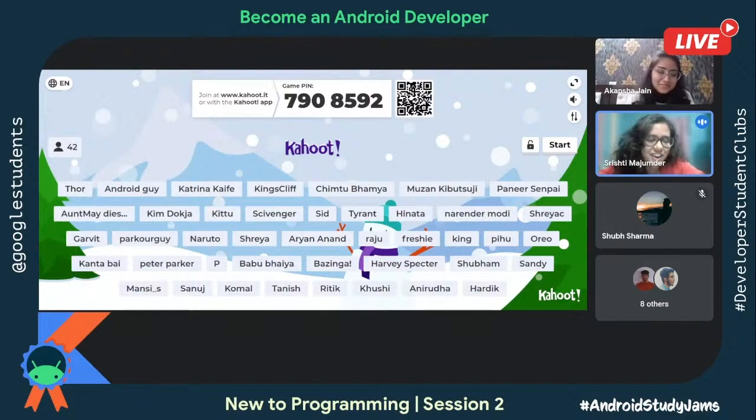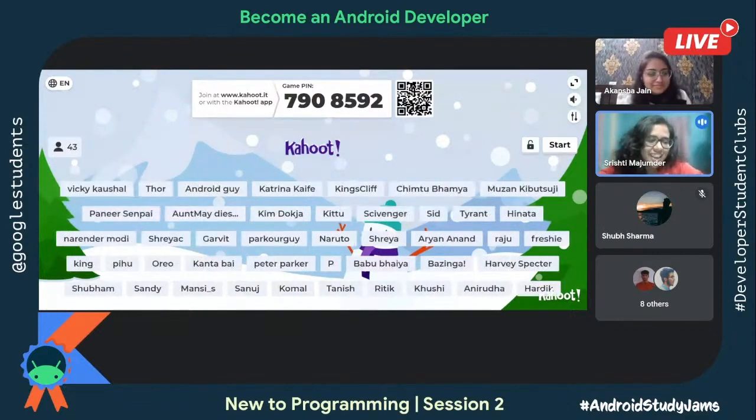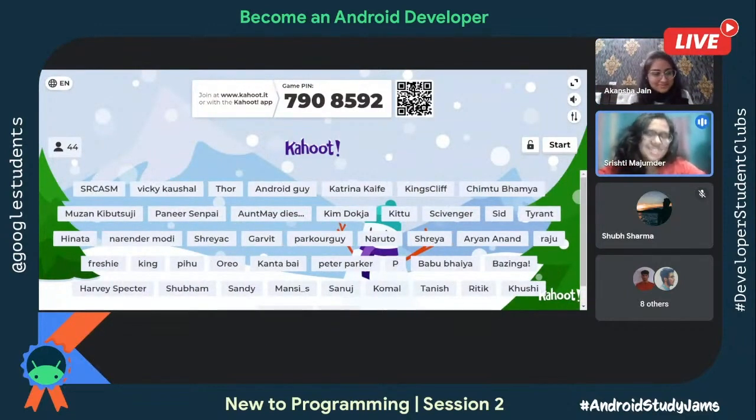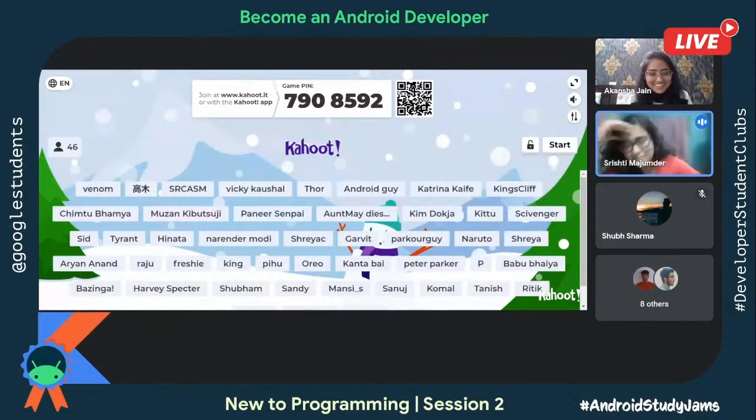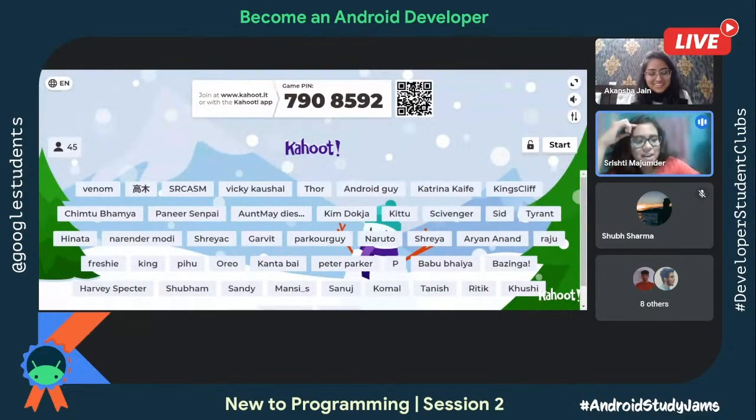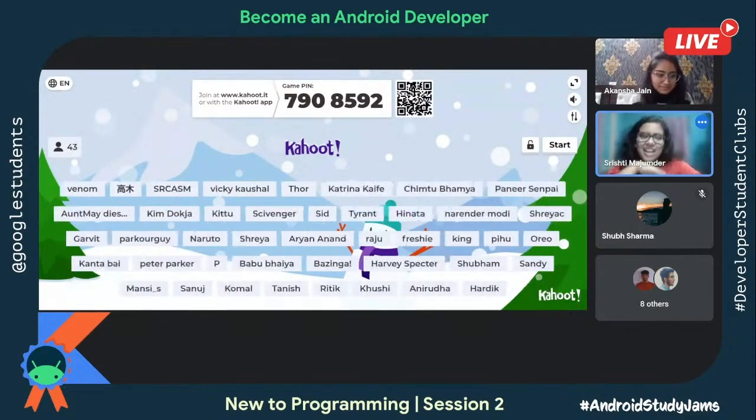Android guy, Thor. Okay. Vicky Kaushal, thank you for coming back. Vicky Kaushal just right. Nice. We had to give you Vicky Kaushal. Sarcasm. अरे वाह. Okay यार, Japanese नाम आप दे रहे हो मुझे तो. Venom. Awesome. Yes, Venom. अरे यार मुझे स्पॉइलर देने का मन तो करे, लेकिन मैं अच्छी इंसान हूँ, मैं नहीं देने वाली.